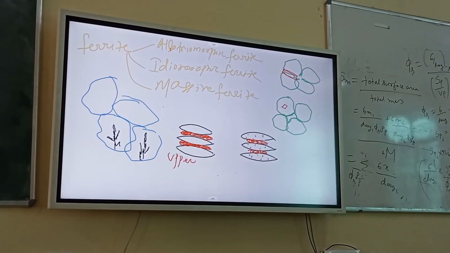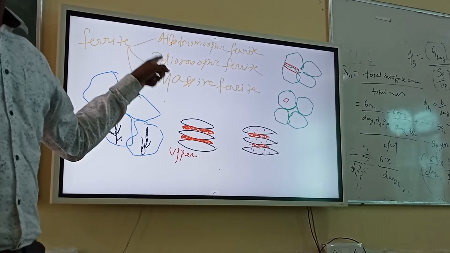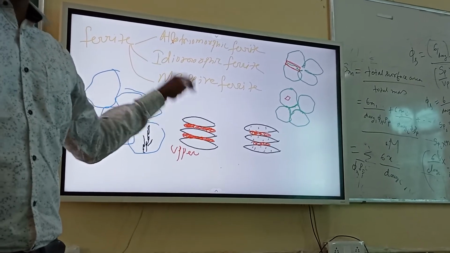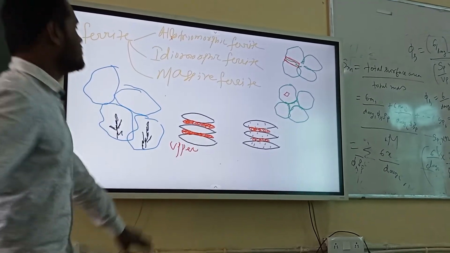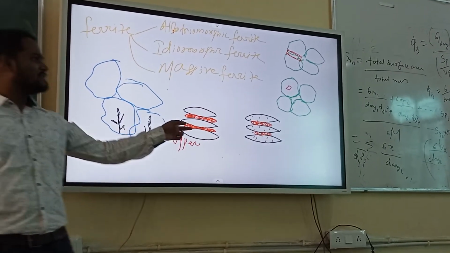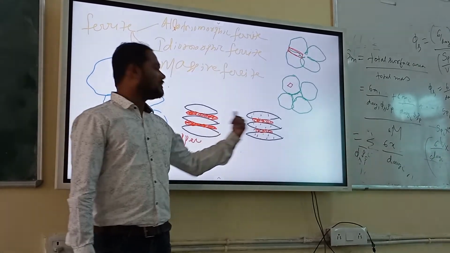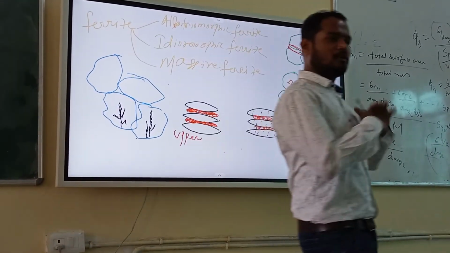So what is the difference you understood? The difference between lower bainite and upper bainite is that lower bainite has carbides inside the plate and in between the plates. But here it is only in between the plates. There are no carbides inside the ferrite plate. But here carbides are present in both, between and inside.